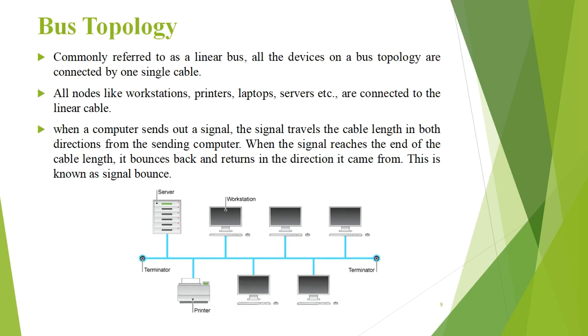First one is bus topology. Bus topology is commonly referred to as a linear bus because all the devices on the bus are connected by one single cable. All nodes like workstations, printers, laptops, etc. are connected to a linear cable. Here in the architecture of bus topology, you can see that the server, workstations, printers, etc. are connected to one terminator. When a computer sends a signal, the signal travels the cable length in both directions from the sending computer.